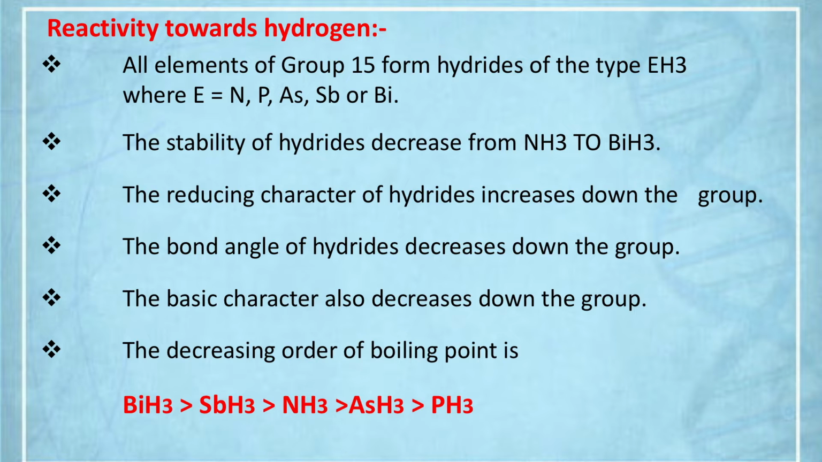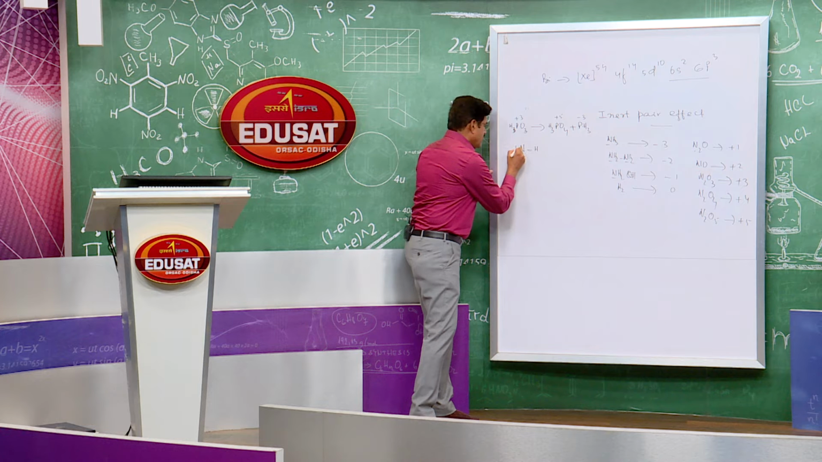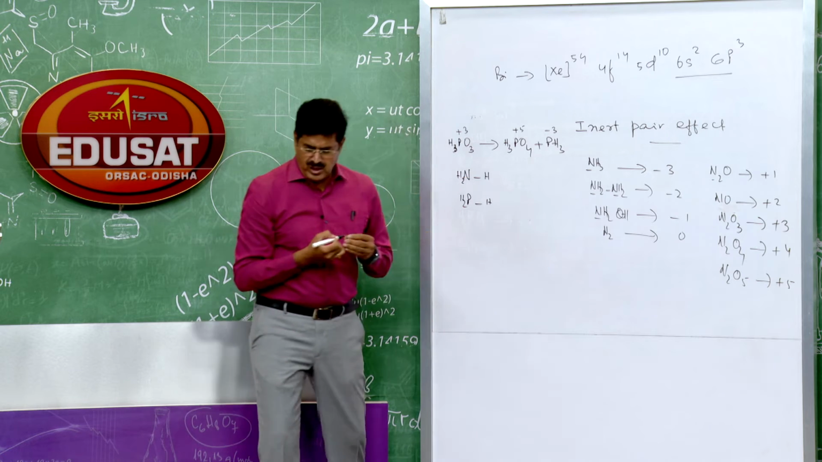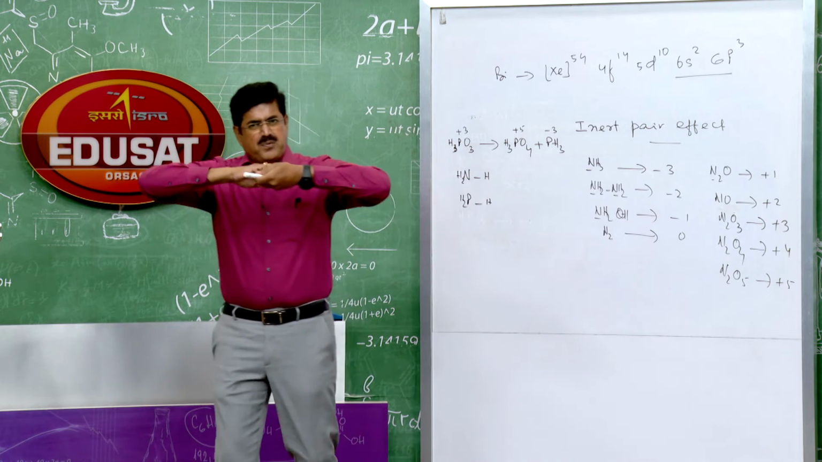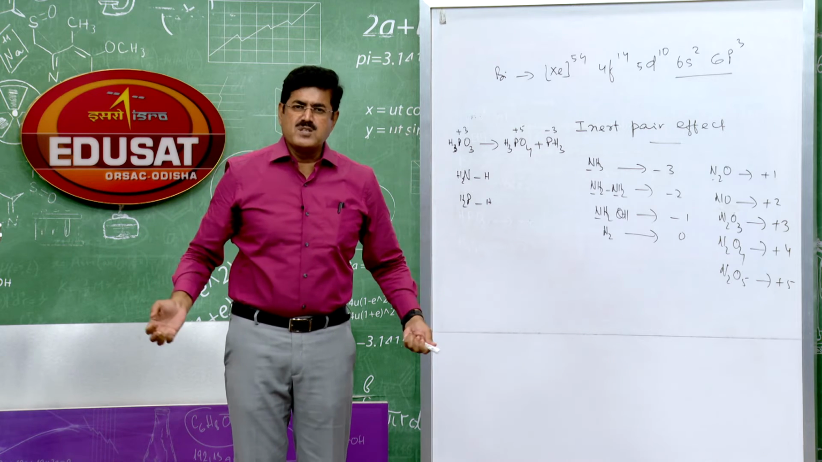What about the stability of these hydrides? It is given here: stability of the hydrides decreases down the group. Why does it decrease? The first hydride is ammonia, then phosphine, then arsine, then stibine, then bismuthine. If I am writing ammonia, NH3, the bond is between N and H. If I am writing PH3, the bond is between P and H. Nitrogen is smaller in size, hydrogen is also smaller in size to some extent. Effective overlapping, very good head-on overlapping, a strong bond is formed.